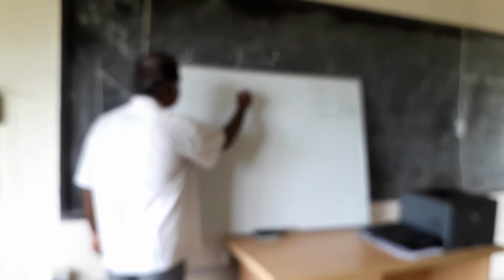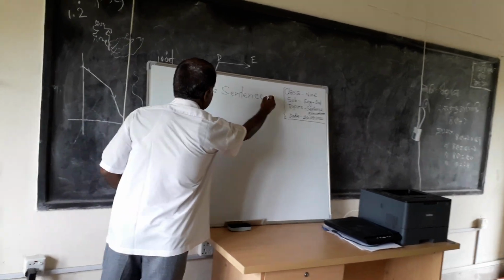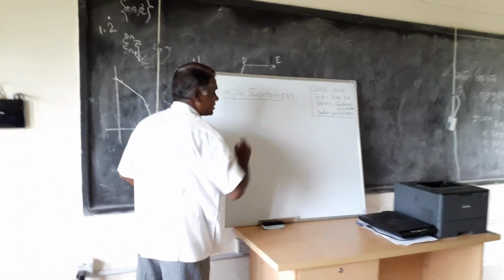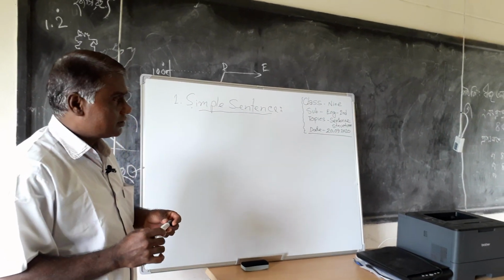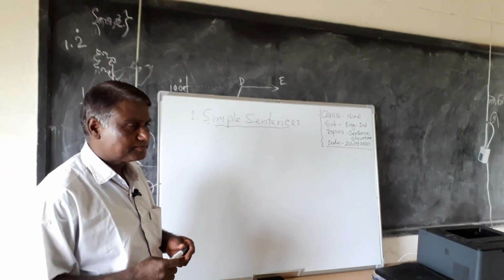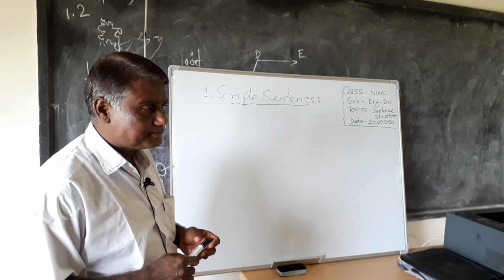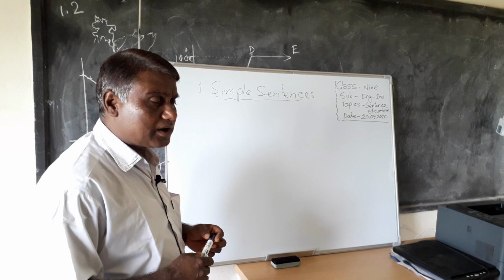Number one, simple sentence. What is a simple sentence? You have to know that. Bear in mind very carefully: a simple sentence is a sentence that has only one subject and only one finite verb.